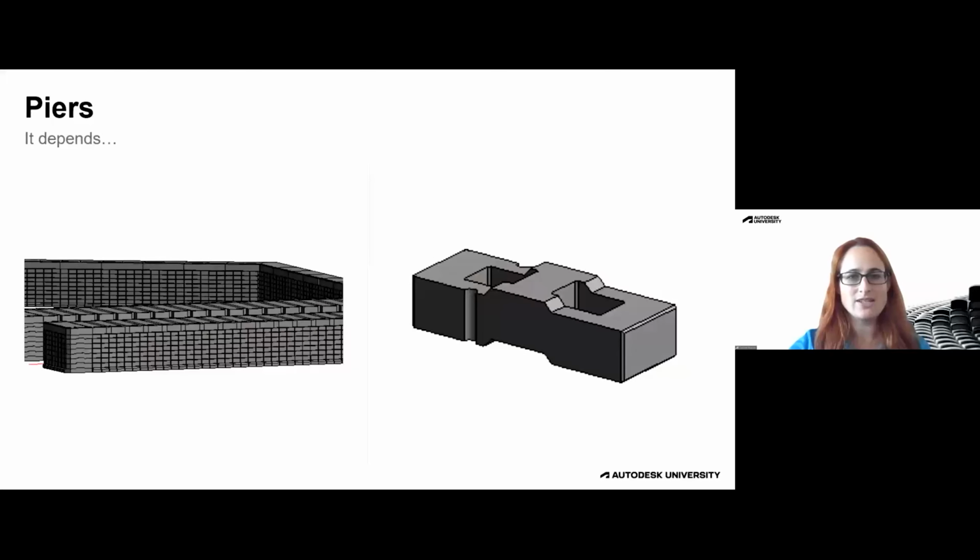Okay, so this next one was a really interesting project that we both worked on. This is a pier, and this pier is made up of these precast blocks. They're giant, like 3 by 10 by 2 meters. I used to say I was playing with Legos when I was working on this, but they were really big Legos. And the interesting part here is we actually did most of this project in 2D AutoCAD.